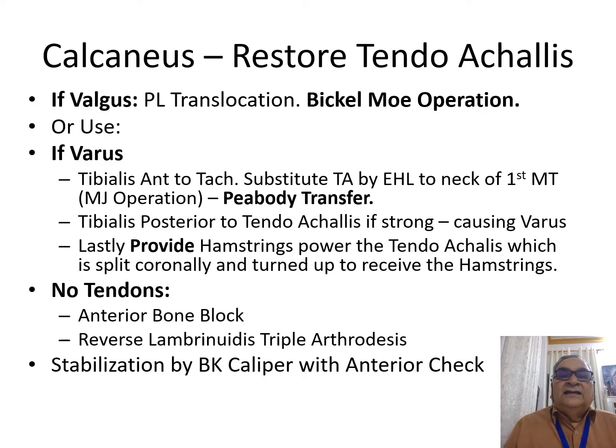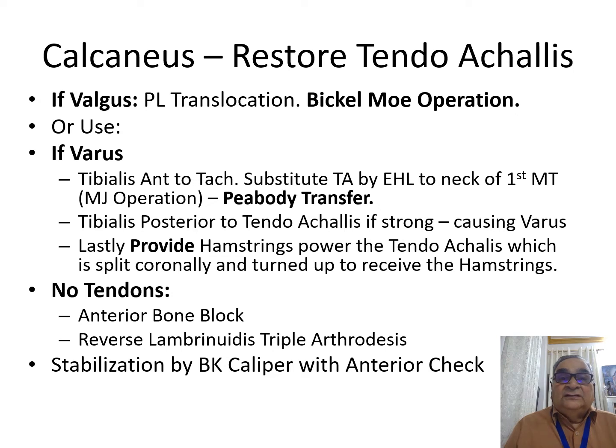Then we go on to calcaneus. In calcaneus, you have to restore the tendoachilles. If there is valgus, you use the peroneus longus translocation, which is called the Bickel-Moe operation. If there is associated varus, you have to transfer the tibialis anterior to the tendoachilles.